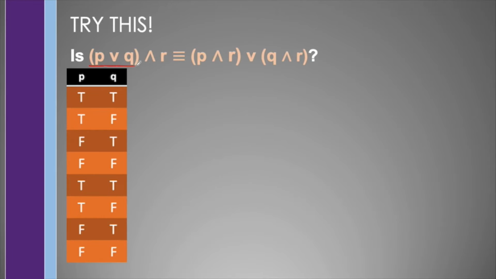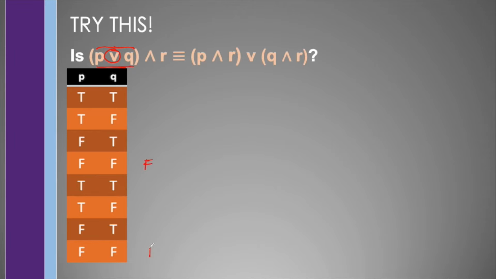Now, is this compound proposition and this compound proposition identical? To answer this, we may provide a truth table for this and another truth table for this one. And if we arrive at the same truth table, then they are identical. So we may begin with P or Q, in which this operation implies that this is false when both P and Q are false.